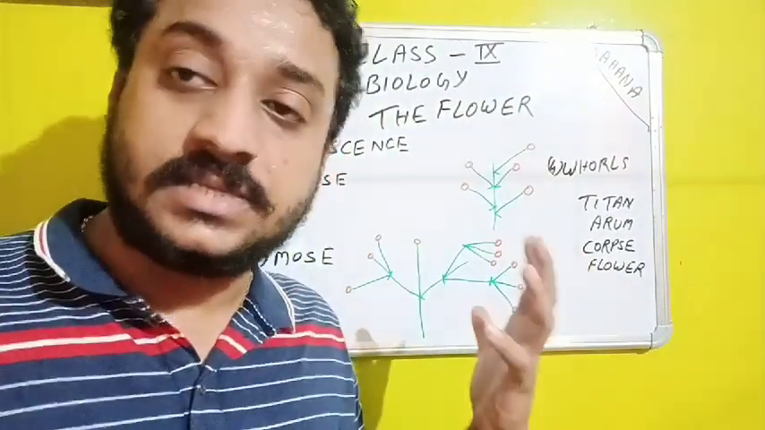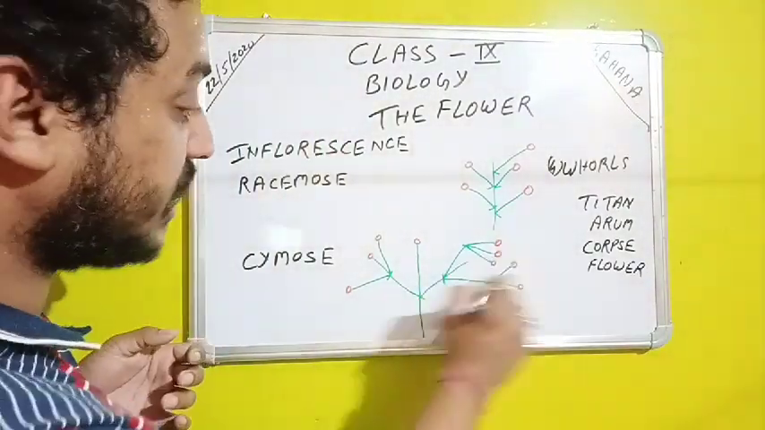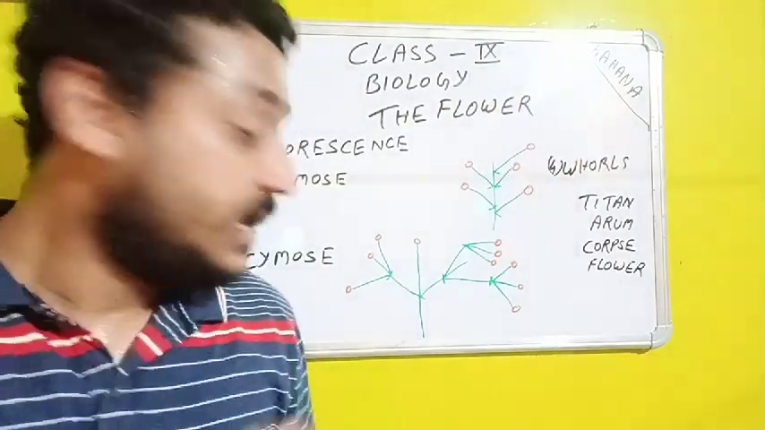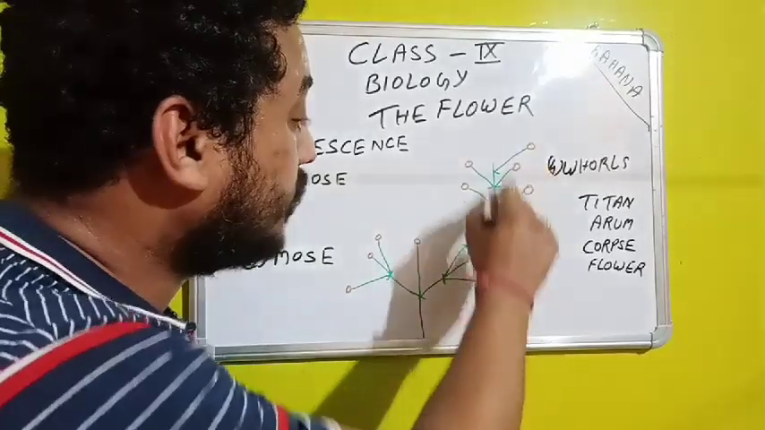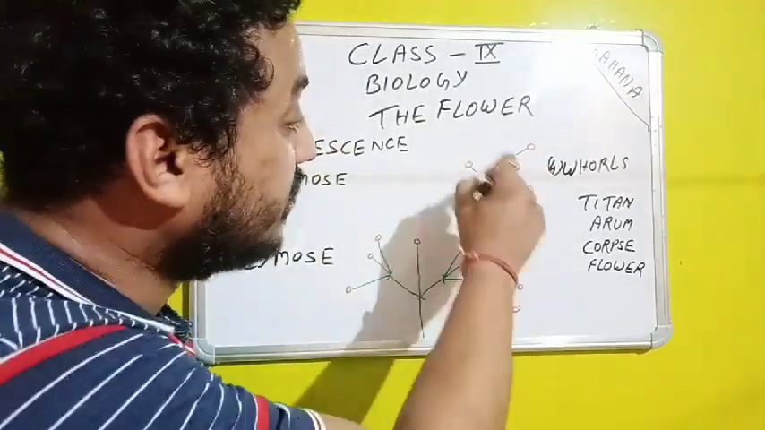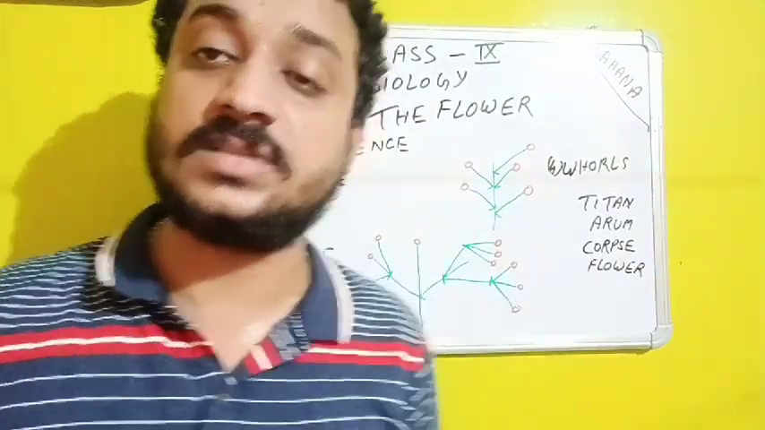kind of inflorescence taking place. You can see this branched kind of inflorescence. So that is the difference. Here the main floral axis is terminated. Here it is not terminated. Here the inflorescence takes place in a branched way. Here the inflorescence is not in a branched way. Only individual flowers are arranged.